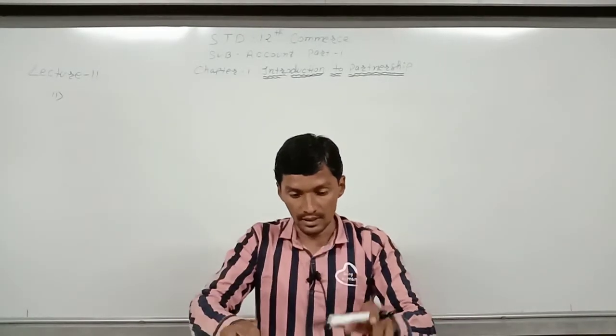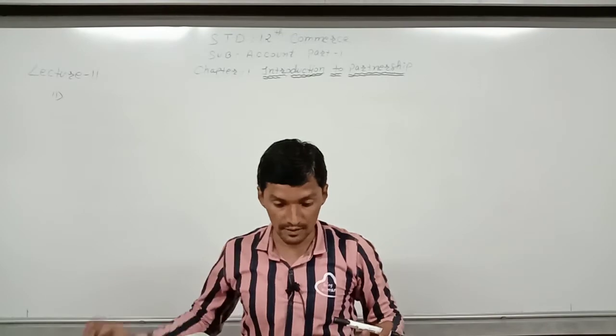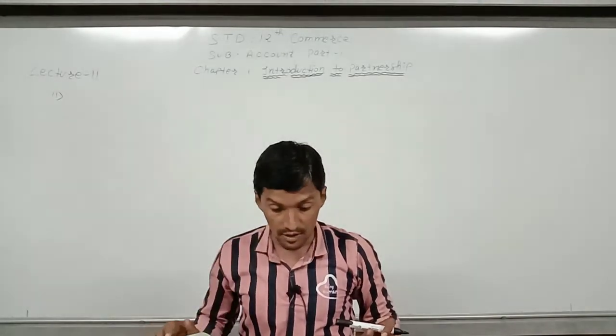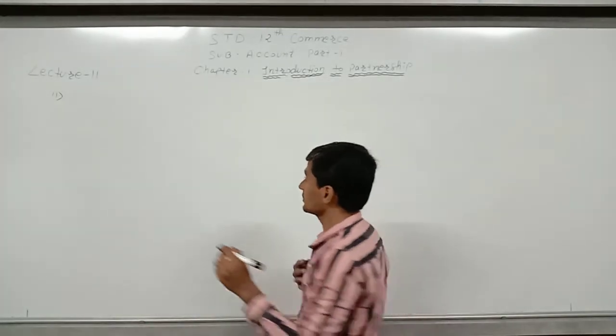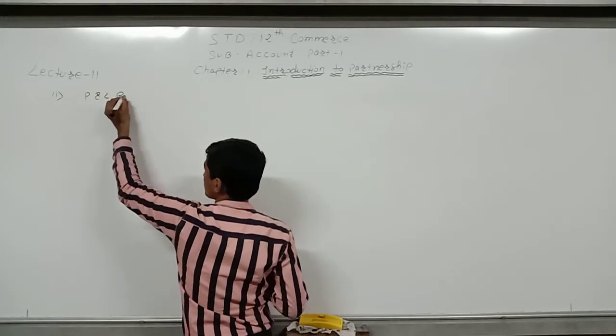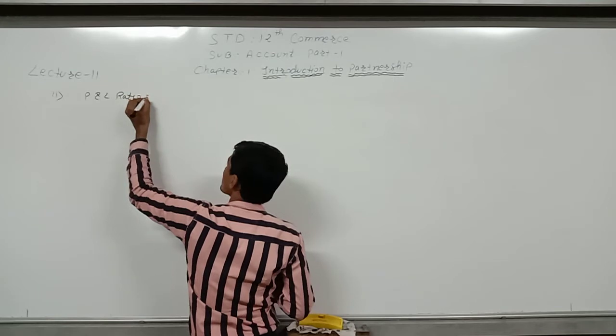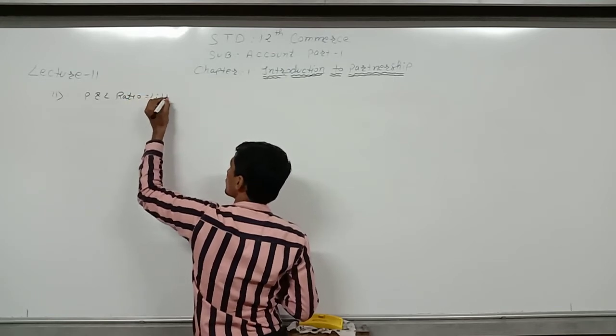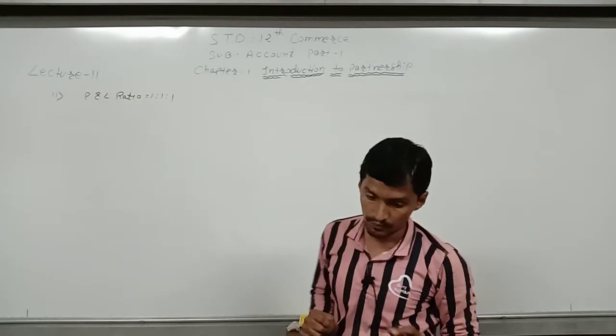A, B and C are partners sharing profit and loss in equal proportions. Profit and loss ratio is 1:1:1.